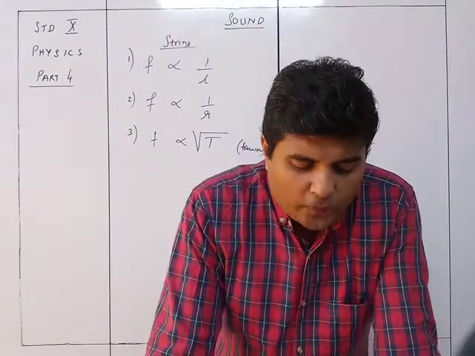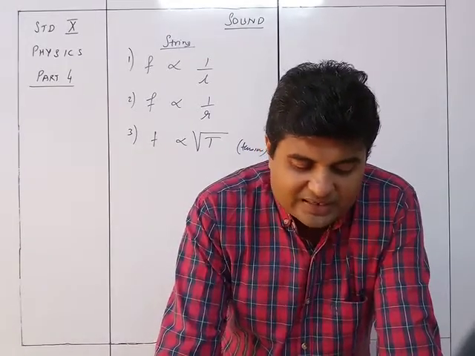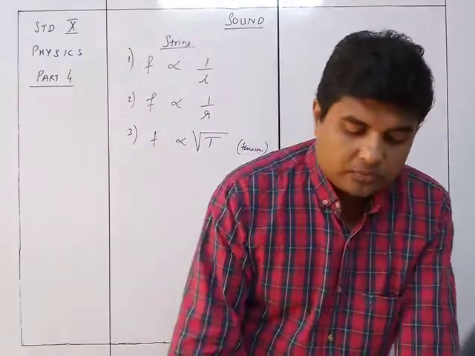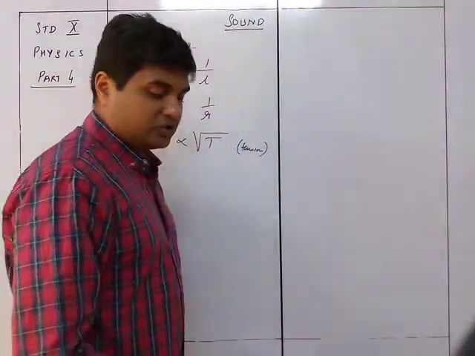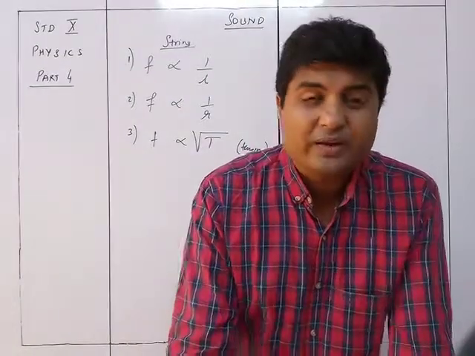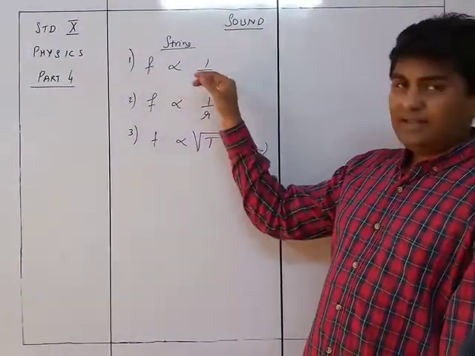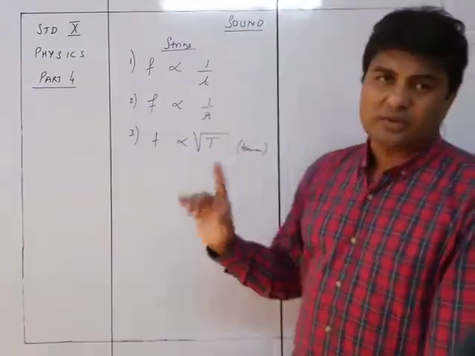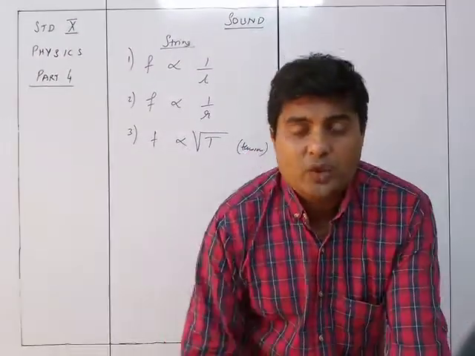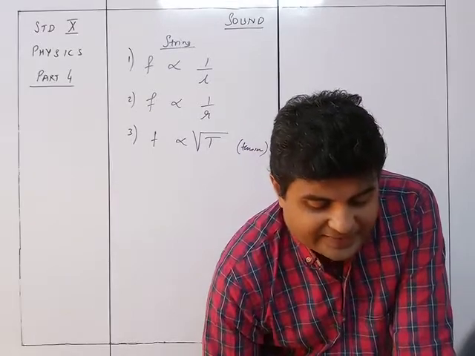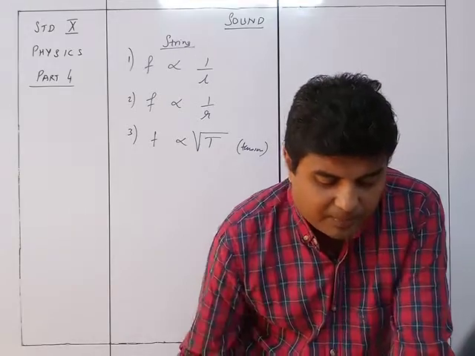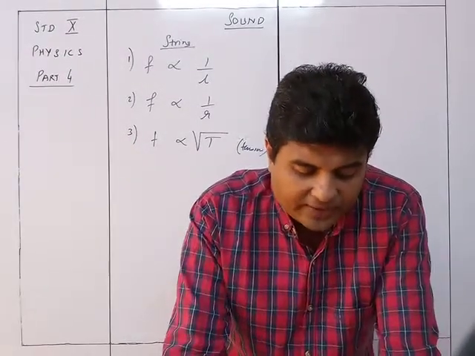Thus the frequency of the note produced by the string stretched between the ends is given by f equals 1 upon 2l into root of T upon pi r squared d. Now this is not required, so I will not write it. You just need to know the relationship between the frequency and the length, frequency and the thickness or radius, and frequency and the tension. You don't need the part of the equation given here, where d is the density of the material of the string, and pi r squared d equals m, the mass per unit length of the string. Thus the frequency f of the note can be increased.